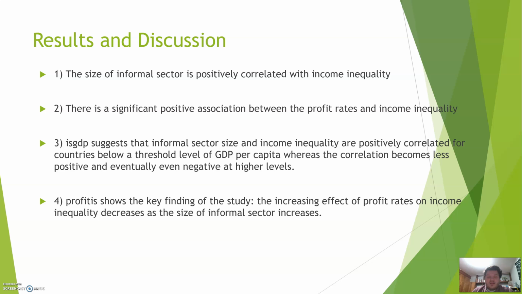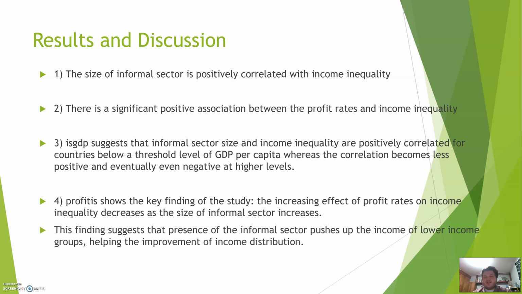And then the key finding of the study is that the increasing effect of profit rates on income inequality decreases as the size of the informal sector increases. So pretty much with that being said, what we're looking at is as the size of the informal sector increases, the effect of profit rate on income inequality decreases. So this finding suggests that the presence of the informal sector pushes up lower income.